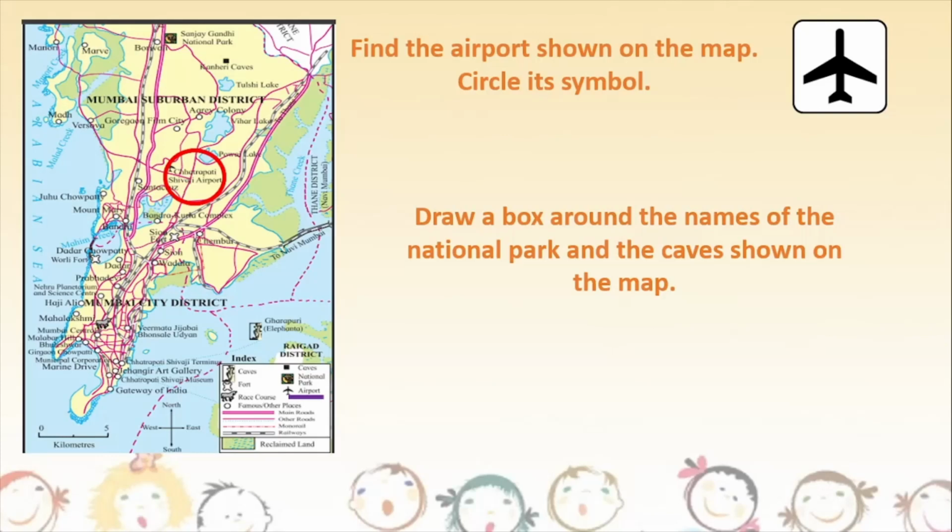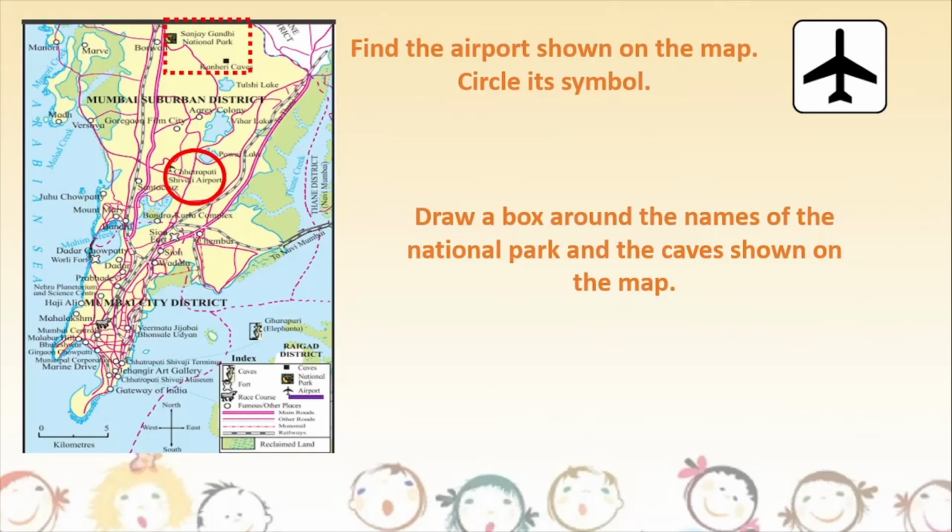Yes, we have caves. I can see some caves here marked on the map. And also, of course, there is a national park also. And what is the name of the national park? Let's see. Here they are. So we have the national park called the Sanjay Gandhi National Park. And we have the caves also called the Kanheri Caves.